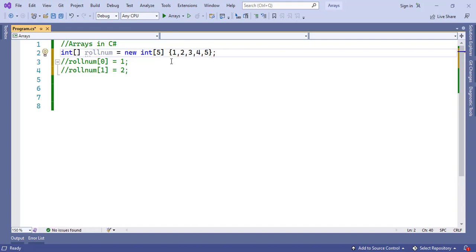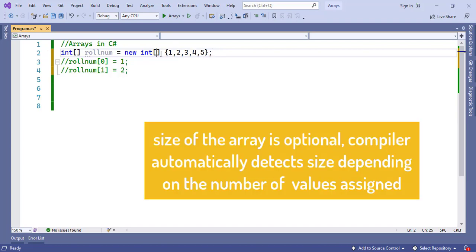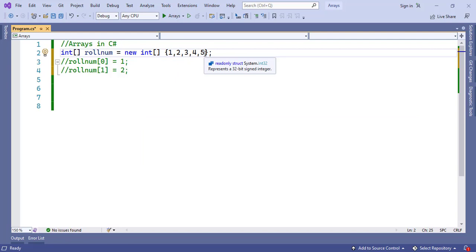And there is one more thing. If you do not specify the size of the array here, the compiler will automatically get the size depending on the elements you have provided. Here I have given 5 values, so the compiler decides that this array is of size 5.